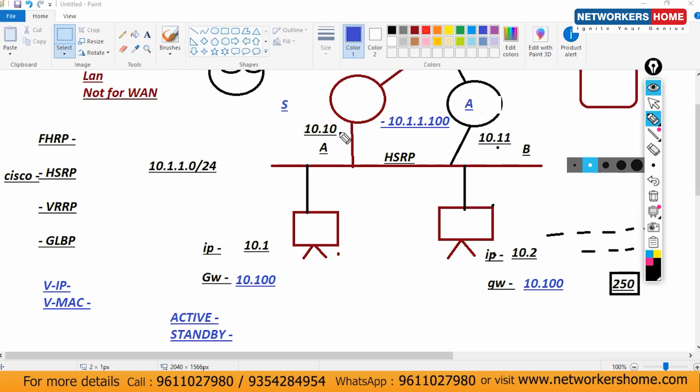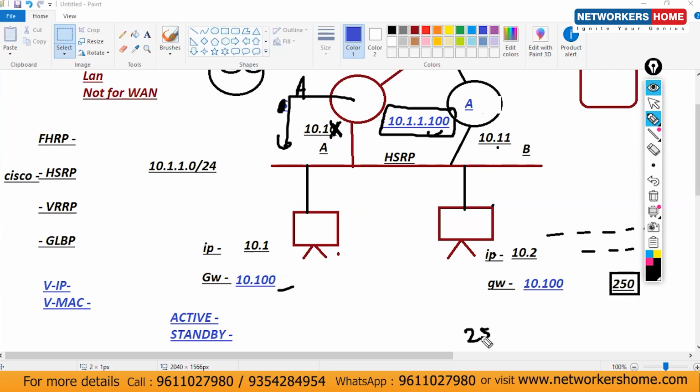Because after FHRP, what is the concept? Use a virtual IP and assign this virtual IP as the gateway. Don't use your physical IP, because if you are using physical interfaces, and this is the active main router, and it goes down, then for all the 250 devices you have to change your gateway from .10 to .11. This was a problem before that.